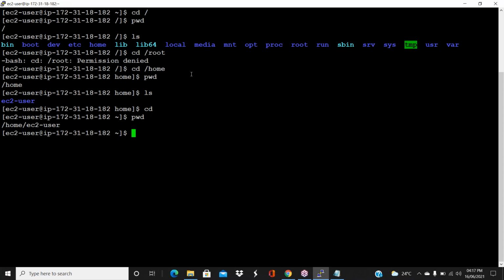See guys, by default, when you log in as ec2-user, you will be under /home/ec2-user. Here I have to explain the structure, guys. So let me share my screen once. Let me show you in a Paint session, so you can understand the path. Let me explain in a clear way.